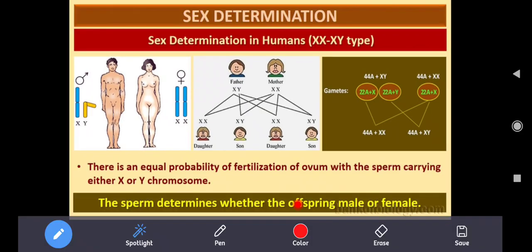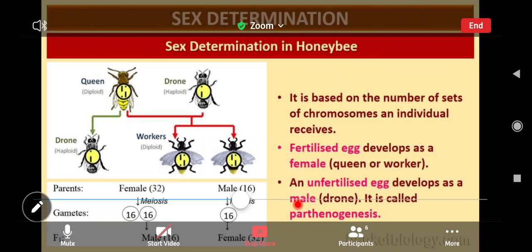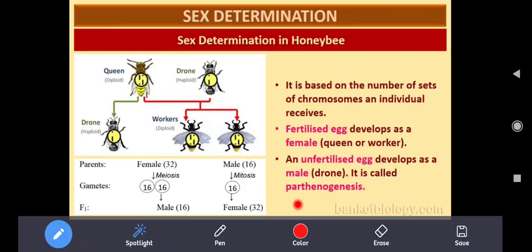There is an equal probability of fertilization of the ovum with a sperm carrying X or Y chromosome. The sperm determines whether the offspring is male or female. Now see how sex determination is done in honeybees. Observe carefully. This is one of the 5-mark questions.